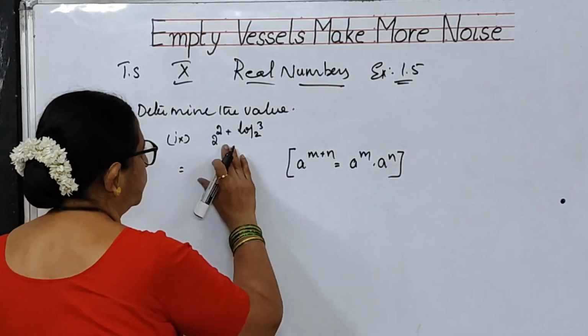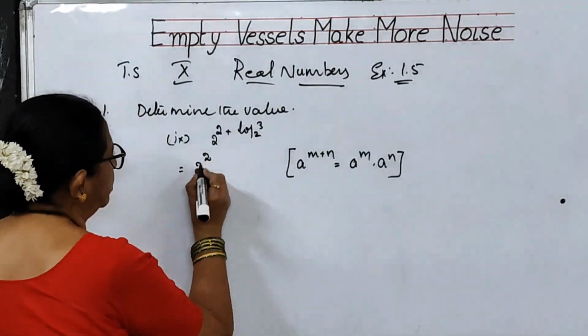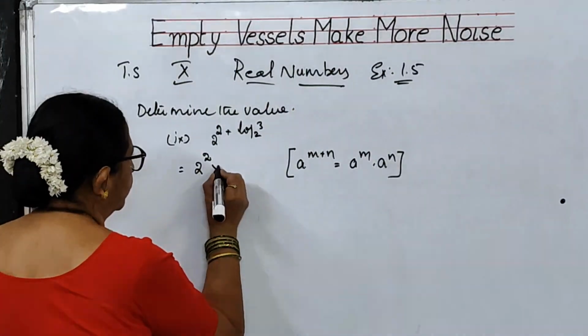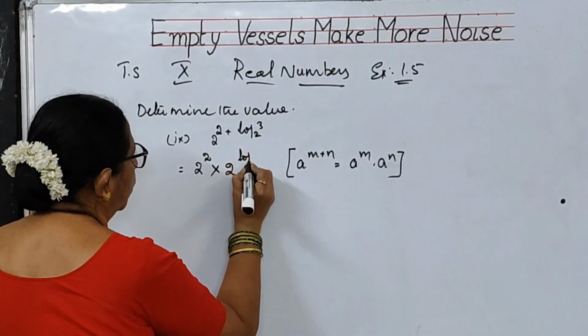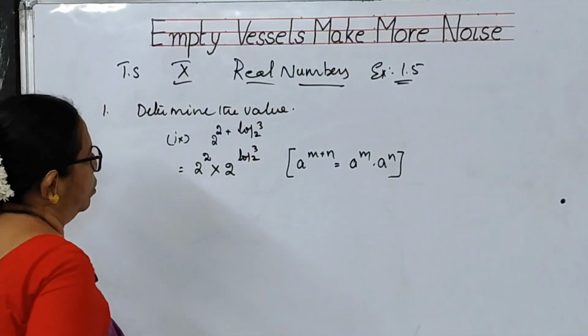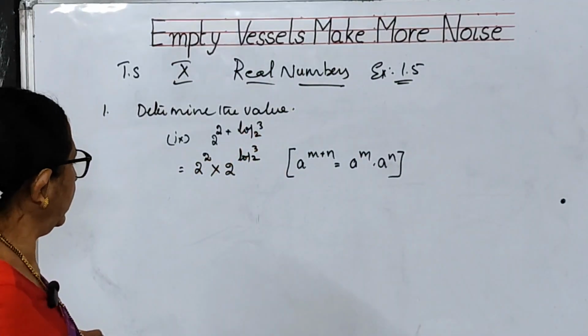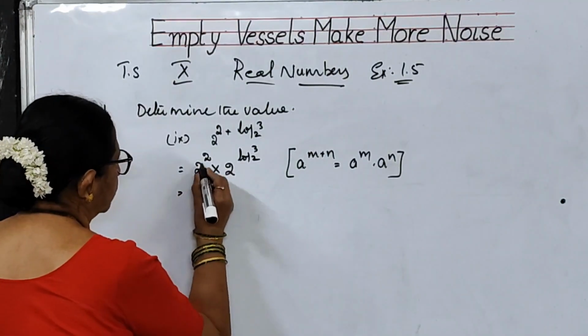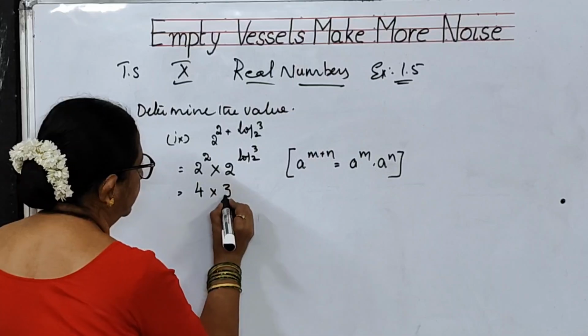So let me split it in this way. This can be written as a to the power of m, that is 2 square, into, again a means base 2, to the power of log 3 to the base 2. We are getting it like this. 2 to the power of log 3 to the base 2. 2 square means 4 into. Here we are getting 3, children.